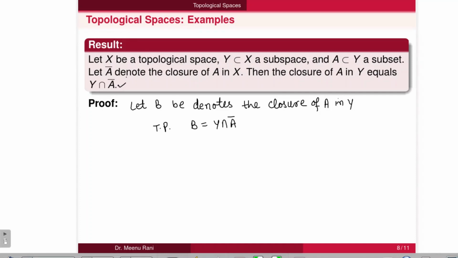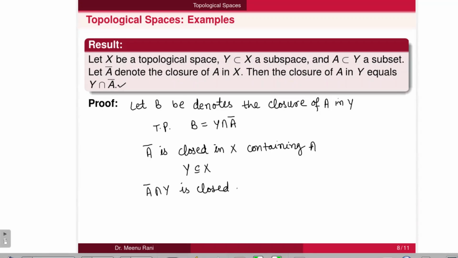Now we know that A closure represents the closure of A in X. So the closure of A is closed, then A closure is closed in X, which is containing set A, and Y is a subspace of X. If A closure is closed in X, which is containing A, then A closure intersection with Y is closed in Y, which is containing A.